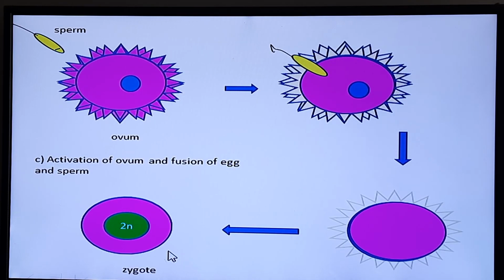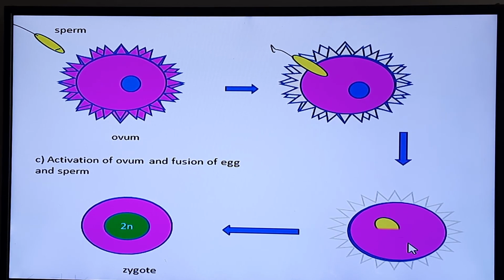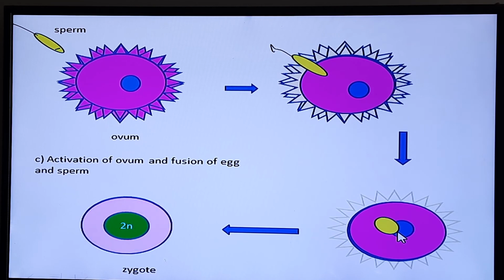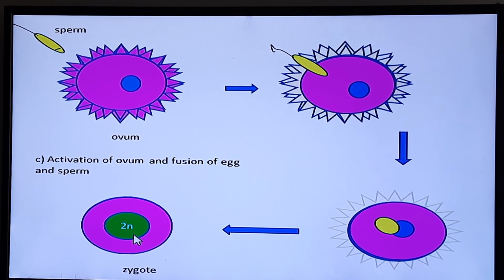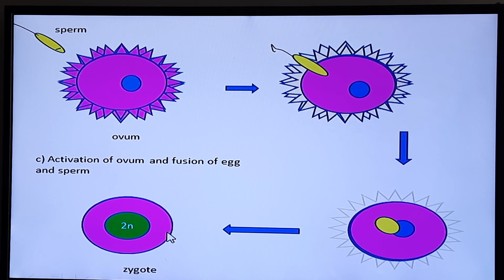Now comes the fusion of male and female gamete. The ovum is activated, the sperm enters the body, and the pronuclei of male and female are mixed together. They form a single celled structure known as the zygote. The zygote is diploid in number, which means that 46 chromosomes are present in this zygote. Then this zygote undergoes further cellular divisions to form the embryo.